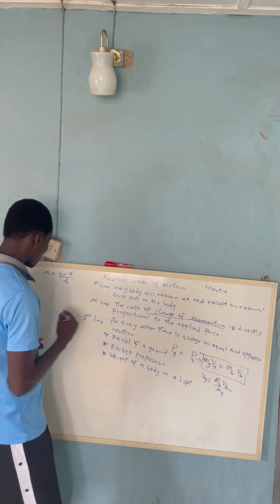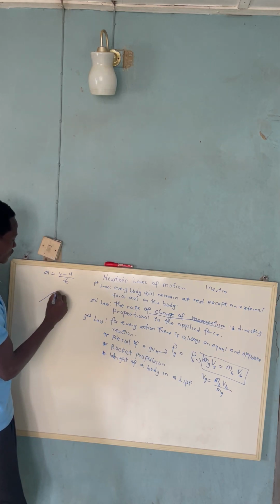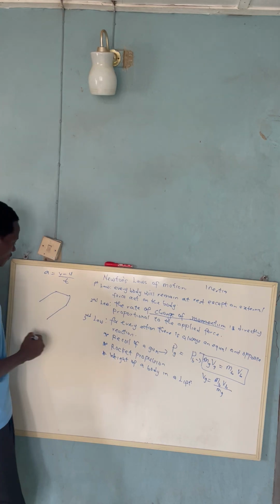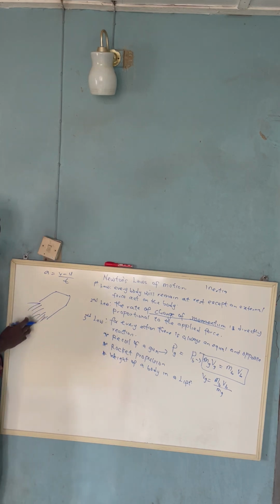Let's assume I'm drawing the rocket in this way. Don't mind my sketch. Let's just draw something with this nature. Let's say we have something like this, and this is the exhaust. So we have the fuel that is being used, moving out of the exhaust, and this fuel is burning at a particular rate. The rate at which this fuel is burning is what we call change in mass over t. So change in mass over t is the rate at which the mass is being consumed.